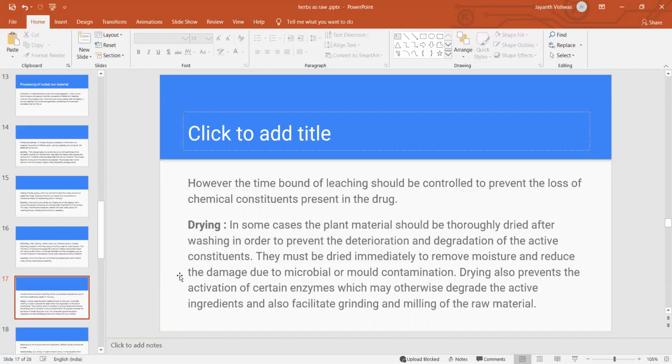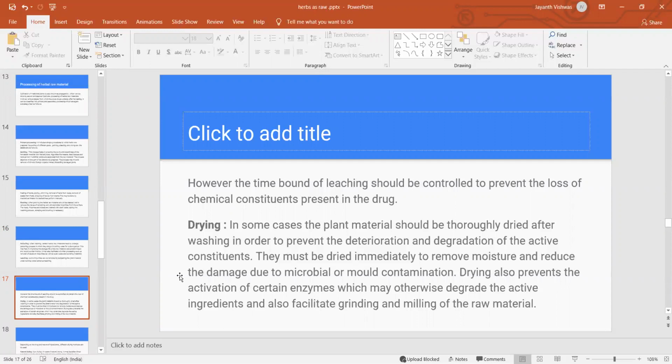In some cases, drying is also very important. Once washing, garbling, and all these methods are complete, we have to go for drying. The plant material should be thoroughly dried after washing in order to prevent deterioration and degradation of the active constituents. If you do not dry properly, the raw material may be degraded, ultimately causing loss of the chemical or active constituents.